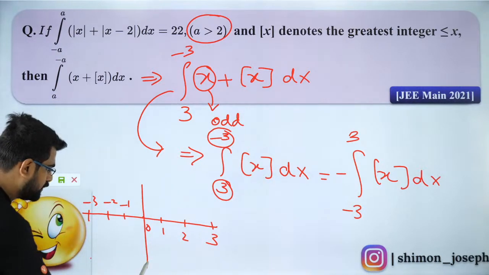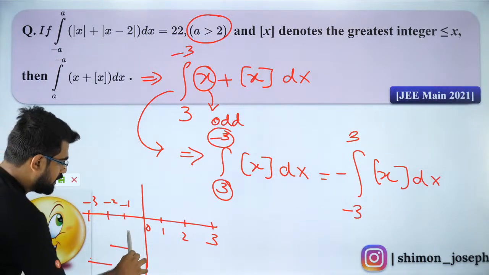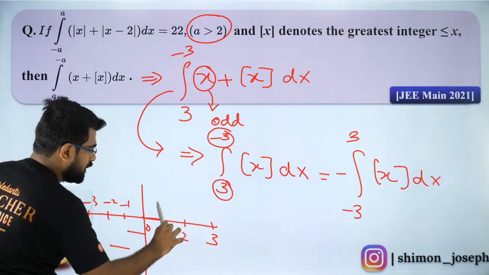So it will look like this. From minus 3 to minus 2 will be minus 3. Here will be minus 2. Here will be minus 1. Here will be 0. Here will be 1.